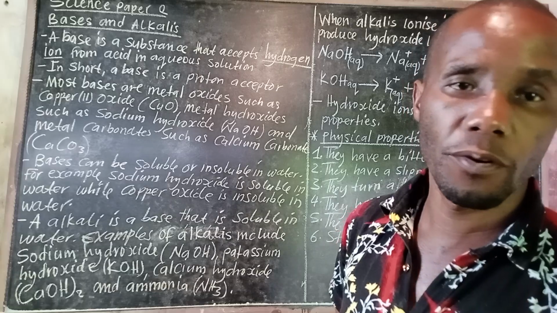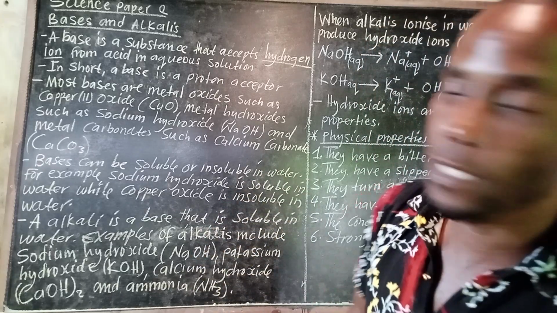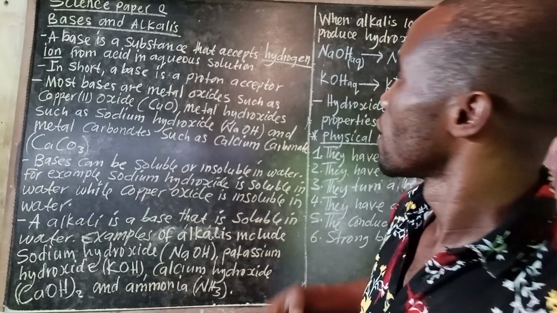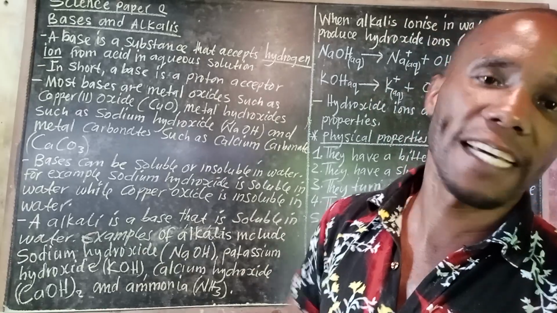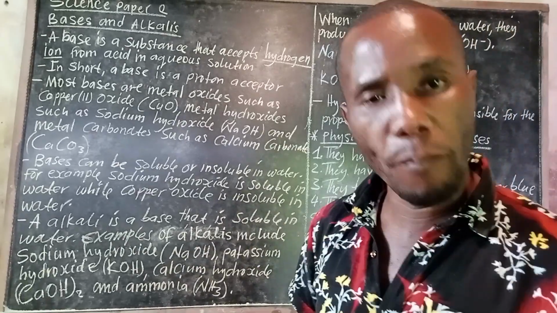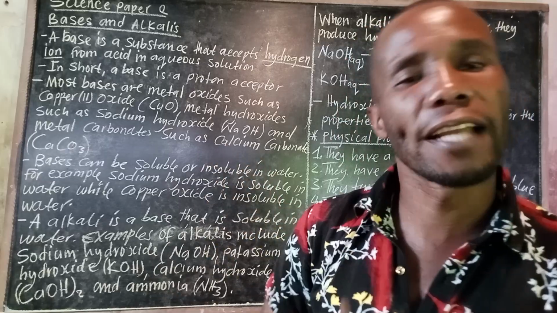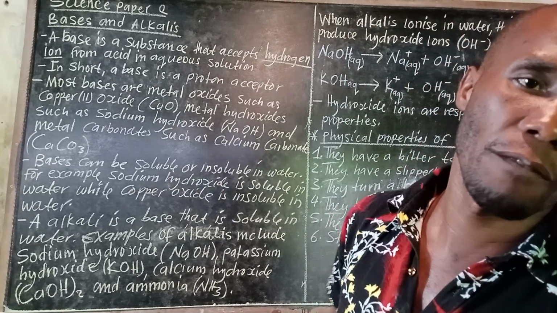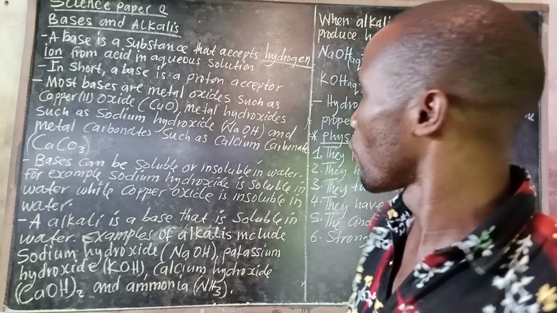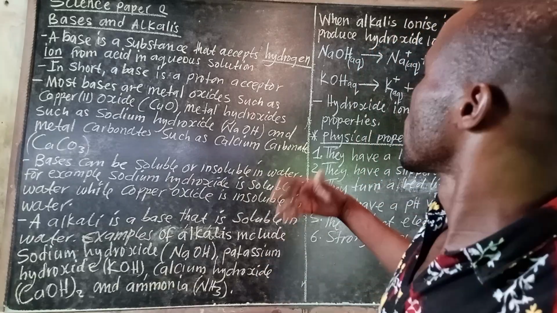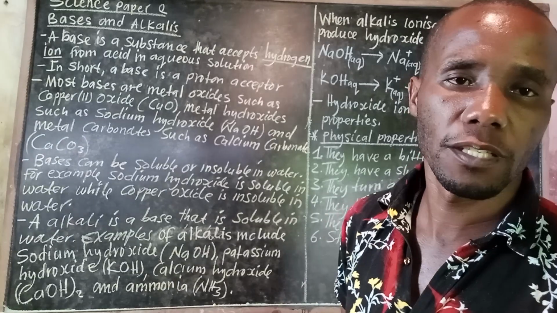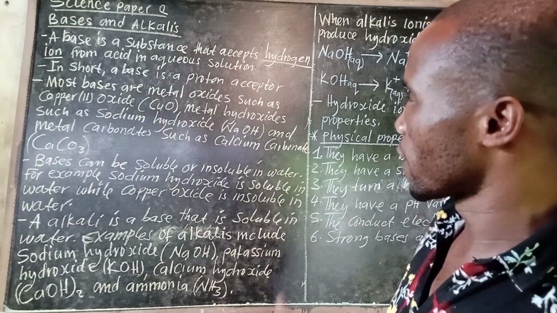We have metal oxides such as copper(II) oxide, that is a base. Then we have metal hydroxides such as sodium hydroxide. Then we also have metal carbonates, such as calcium carbonate. Examples of bases.